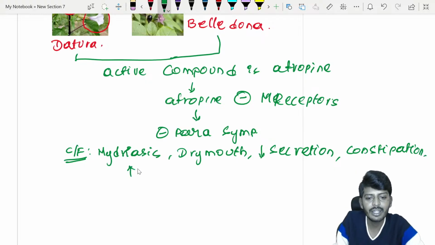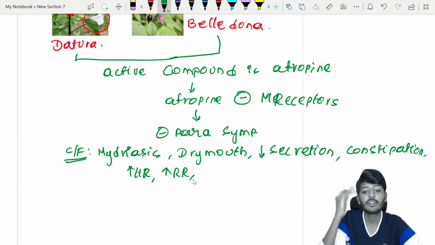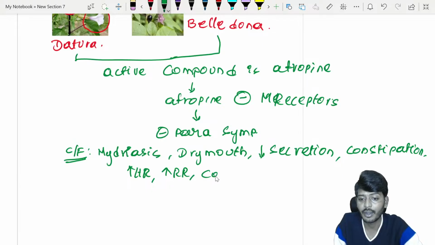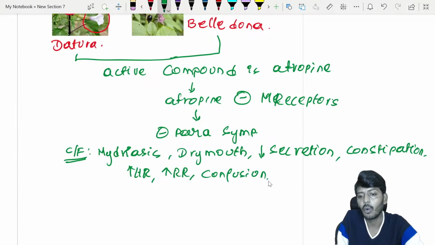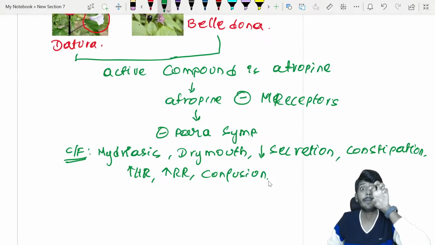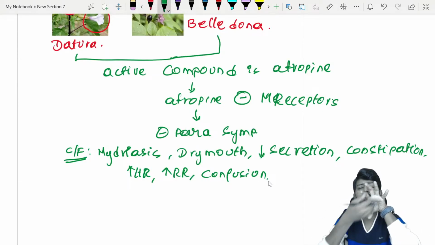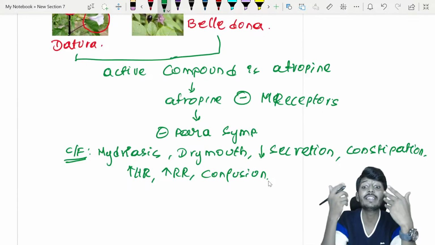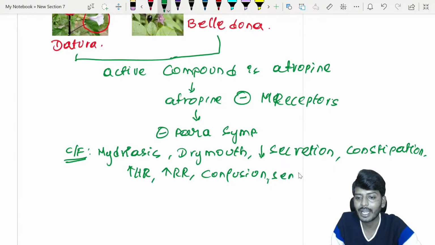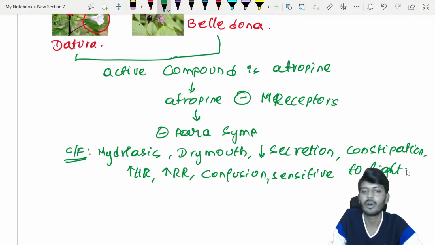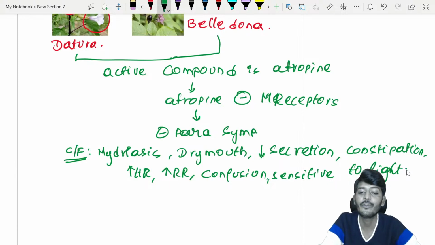The patient will have an increase of heart rate and an increase of respiratory rate. The brain can also be affected, the patient can have confusion. Now mydriasis means the pupil has been dilated. If the pupil is dilated, more light will fall on the retina, so the person will become very sensitive to light. So these are the clinical features which can be associated as a result of atropine, datura and belladonna. Okay, these were bad, so what will be the treatment?